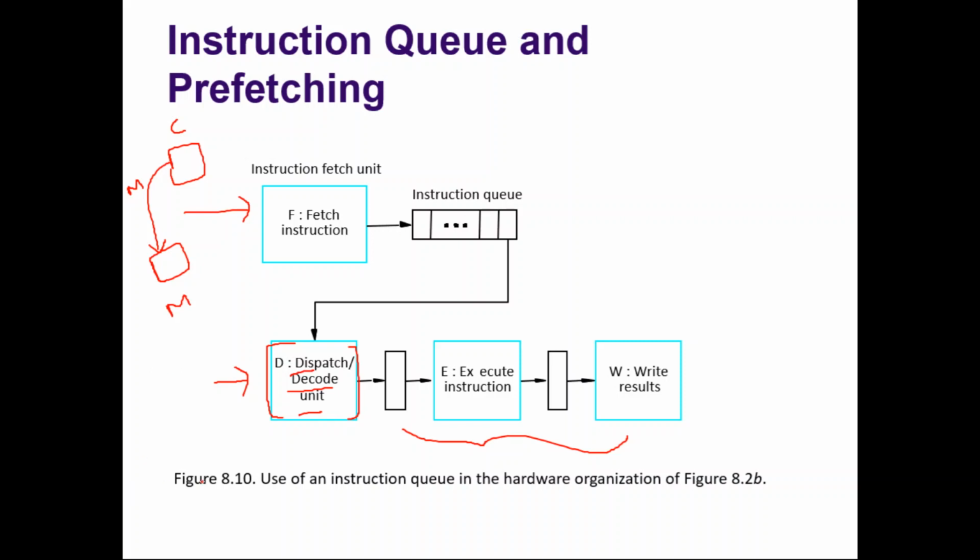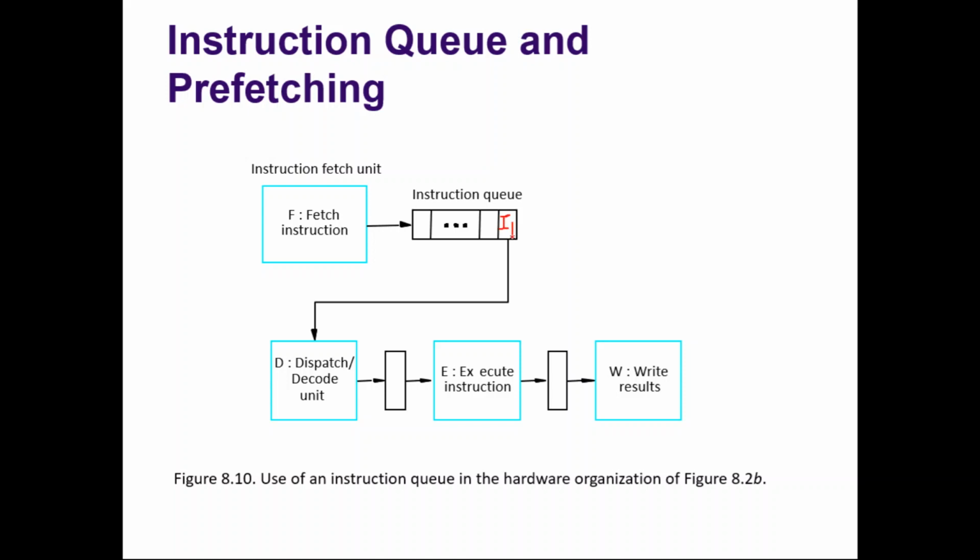Another advantage is, assume that already there are some 2 instructions in the queue, or even assume there is only 1 instruction. Now the fetch unit is trying to fetch the second instruction from the cache, but the second instruction is not available in the cache. Now what happens? There is a cache miss. Now this second instruction has to be fetched from main memory. Cache miss I am calling as, say, CM, and this is main memory. So fetching this instruction from the main memory may take, say, 5 clock cycles.